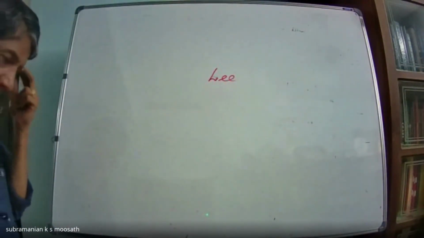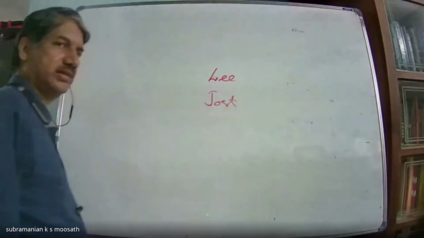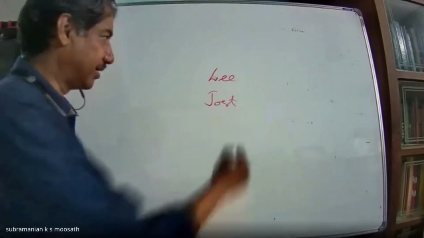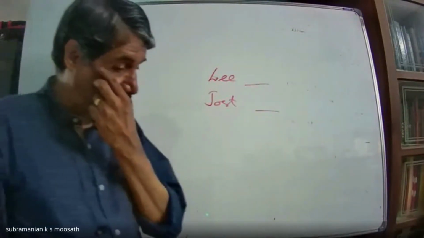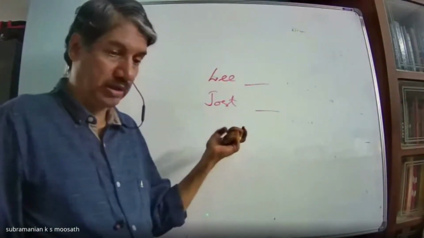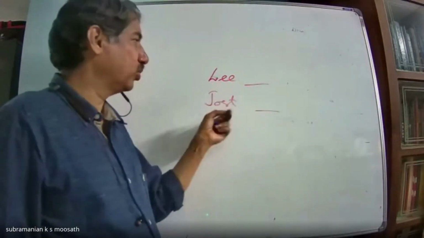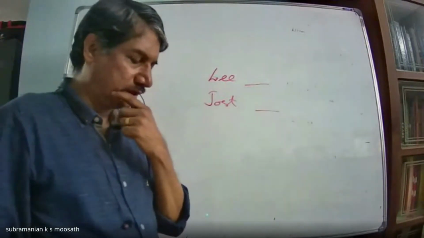Of course, Jürgen Jost is there for a more rigorous kind of thing. All either Riemannian manifolds they call or smooth manifolds they call. I told, in differential geometry we look at some more tools like curvature, connection, etc. Some books deal with that also. This Lee's book is a good one.